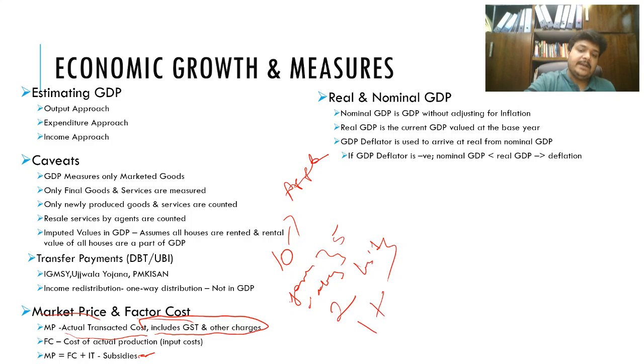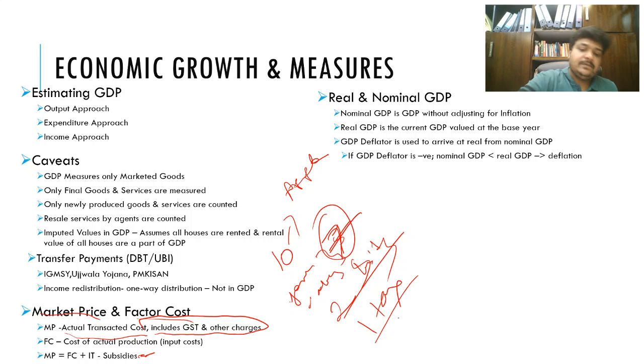And 1 rupee is your tax, right? So your factor cost is what? Subsidy is 2 rupees, so your factor cost should be 7 rupees, not 5 rupees, sorry. So you pretty much find out by this: you know the tax, you know the subsidy, and you know the market price, so you can come to the factor cost.